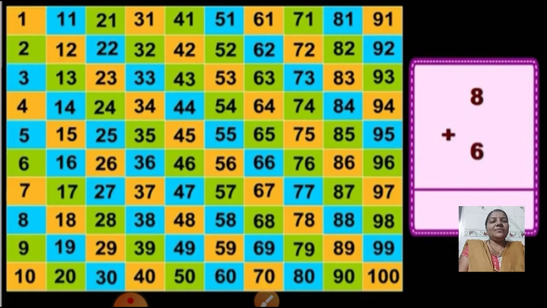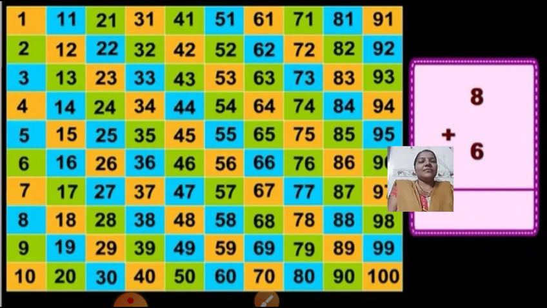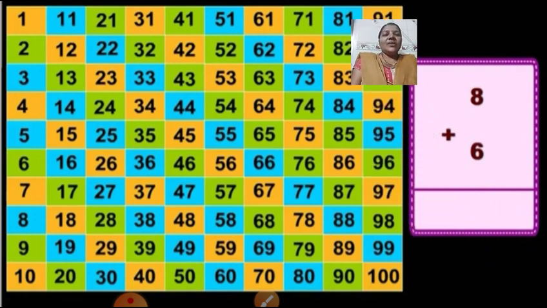Now children, now here see the addition 8 plus 6. Now you can find number 8 on the number chart and you can count forward here in the given chart. So 8 plus 6. In number 8 you are going to count forward more 6 numbers.